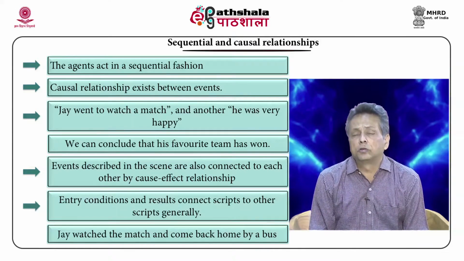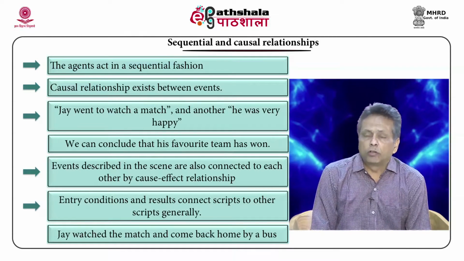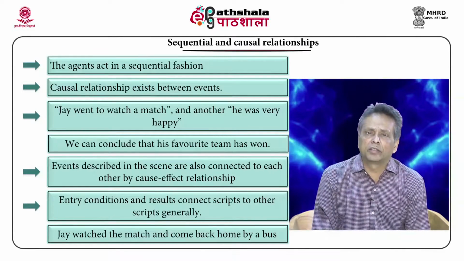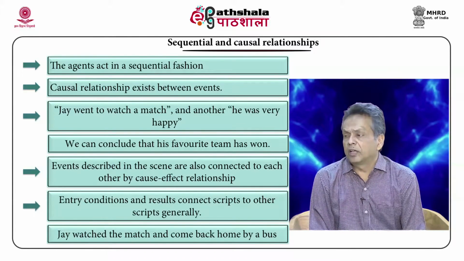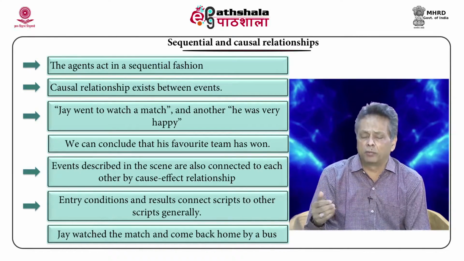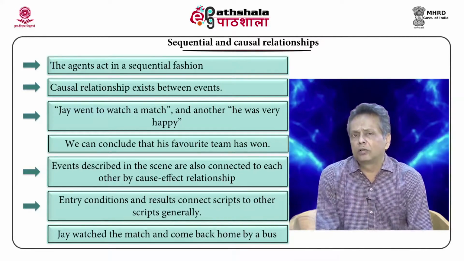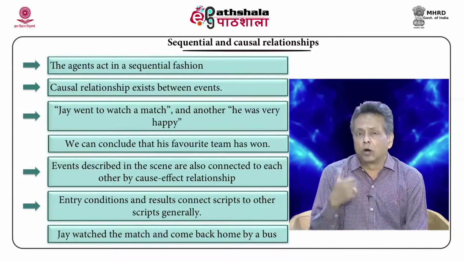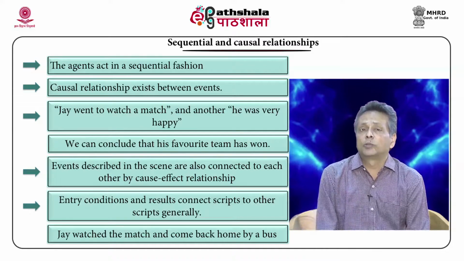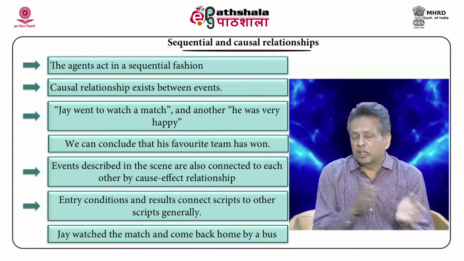The beauty of representing things using a script is that it can help you learn about sequential and causal relationships, because the agents act in a sequential fashion, like buying tickets and then going inside the stadium and so on. For example, if you get a statement like 'Jai went to watch a match and he was very happy', you can conclude that he was happy because the exit condition says that if the team has won, he is happy. So you can conclude that his favorite team has won. Because of this causal relationship, you can conclude something which was not explicitly mentioned in the statement.